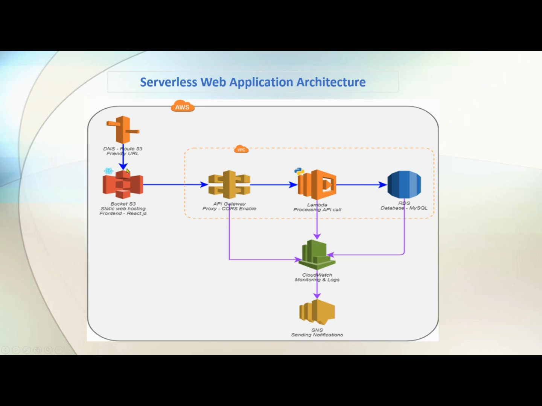As the name suggests, DNS is domain name service, and Route 53 is going to resolve your domain name. Suppose you write knowledgevala.com, obviously it is going to come to this layer first. Route 53 is the entry point to our website. Once that is there, then we have the S3 bucket.